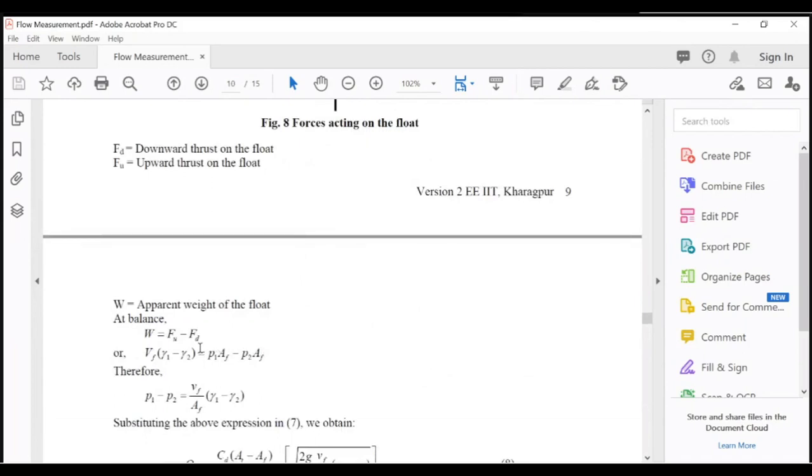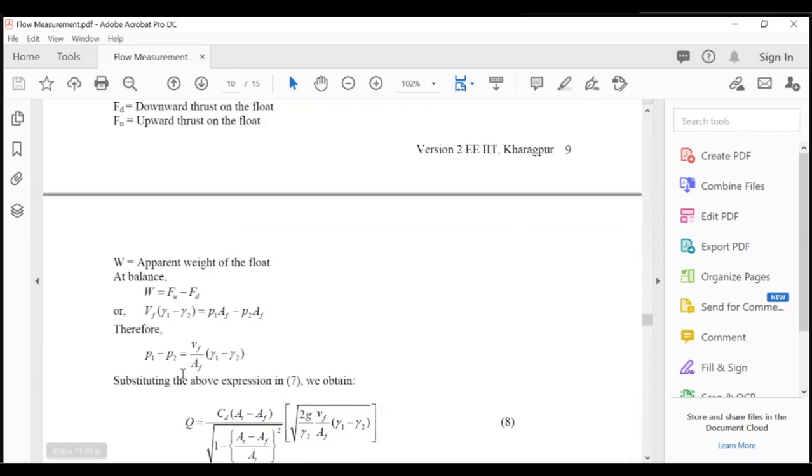Fu minus Fd. Or if we put weight as volume into density, Vf into (gamma 1 minus gamma 2) is equal to Fu minus Fd. Fu is equal to pressure into area, and Fd similarly pressure P2 into area. Okay, therefore it becomes P1 minus P2 is equal to Vf upon Af into (gamma 1 minus gamma 2).